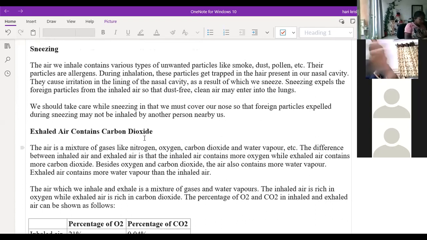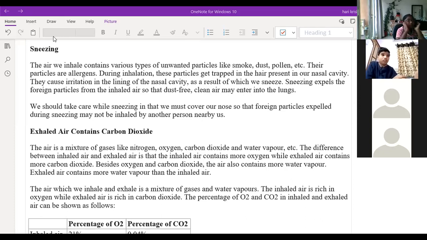Sneezing is like this: when we breathe, the hair present in our nose traps all the foreign dust particles entering while we are breathing. Now they have to get out of our body. Sometimes when it gets accumulated, we sneeze. Then we release the germs and bacteria from our mouth and nose into our surroundings. After that, clean air will enter our lungs.